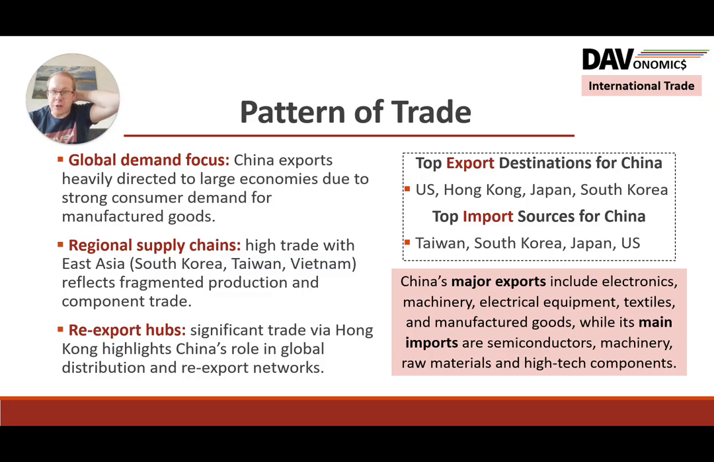Significant, obviously, demand for those consumer goods in big economies like the US, Japan, and EU as well. But also quite a lot of regional trade with China. Because of that component trade and the fragmented production, different components can be in different countries. There is that trade between local countries such as South Korea, Taiwan, Vietnam, but also as a re-export hub. So trade going via Hong Kong shows that China is maybe trading with Hong Kong potentially as a stepping point towards the global economy.